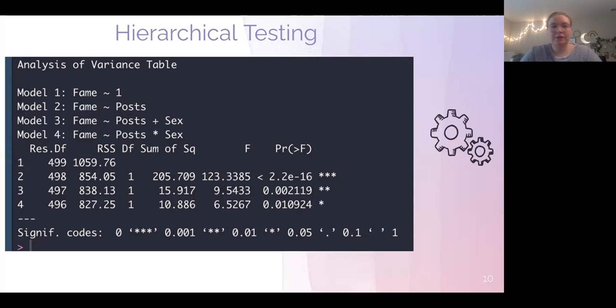So we can also look at this through hierarchical testing, and this is just a way to sequence our models, and we can still see that at each model there is significance. So the moderation analysis tells us that the effect of the amount of posts made by an influencer on their social media success is significantly different for males and females because we have a significant interaction.